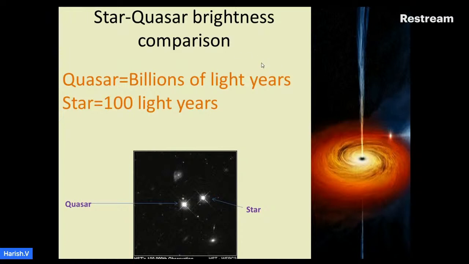Star quasar brightness comparison. In this image, the star is just 100 light years away, but the quasar is billions of light years away. This is the quasar and this is the star. In this image, you can see that the quasar is much brighter than the star. This image was taken by the Hubble Space Telescope, also known as HST.